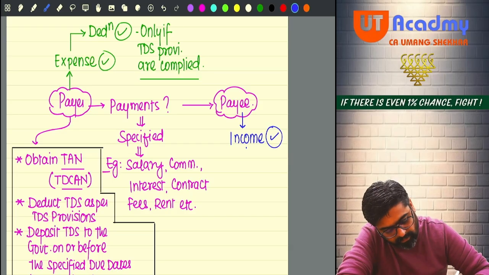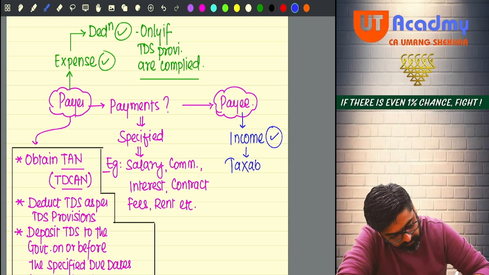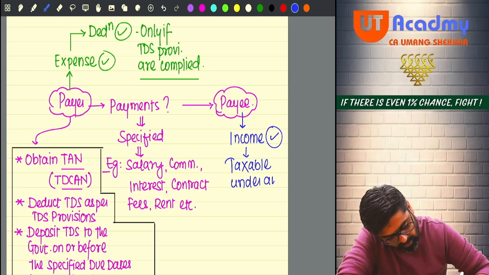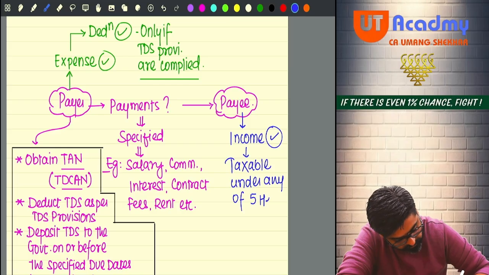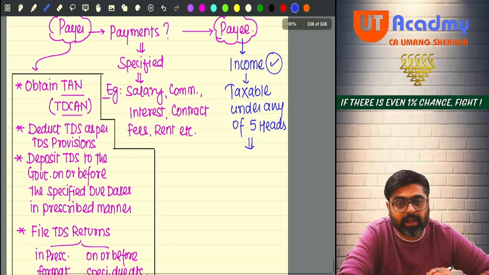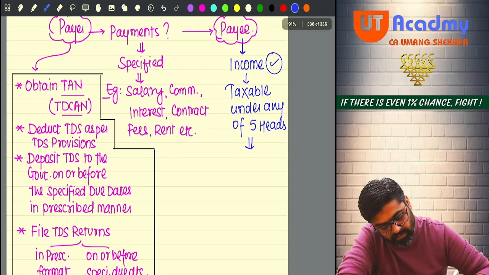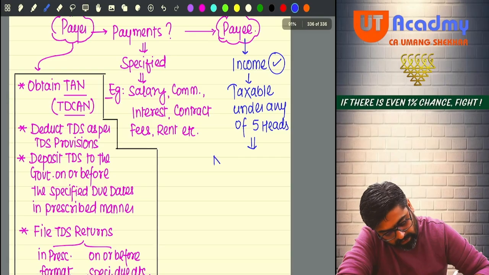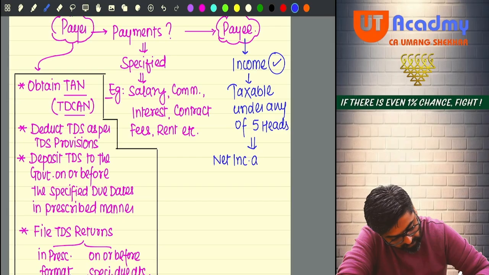Now this income he will show as a taxable income under any of the 5 heads of income. Whichever head he is trying to show that income under, he is getting net income after TDS only.